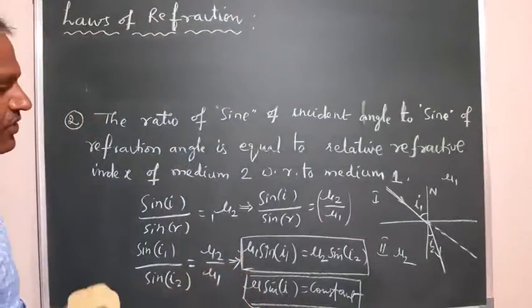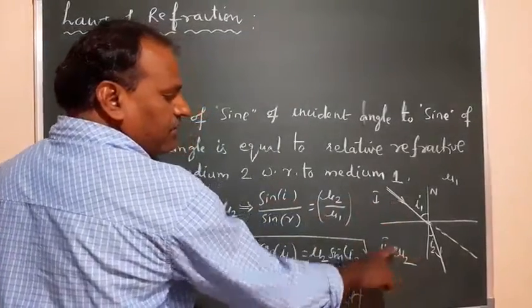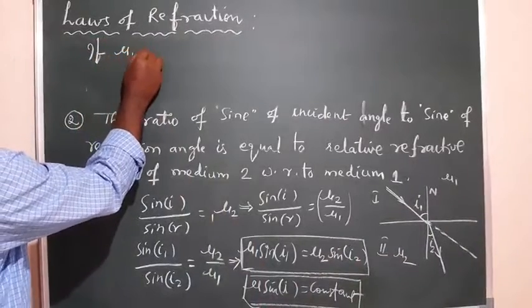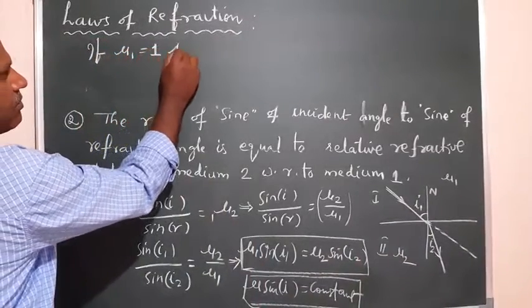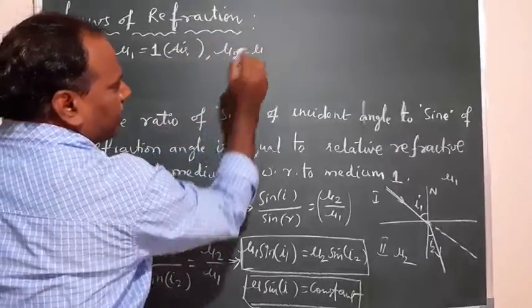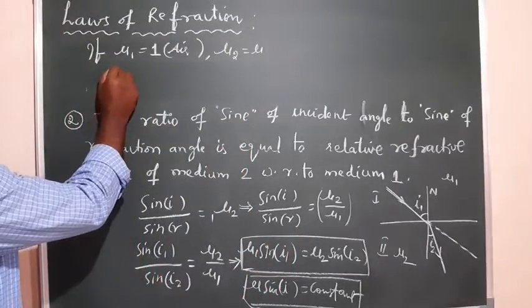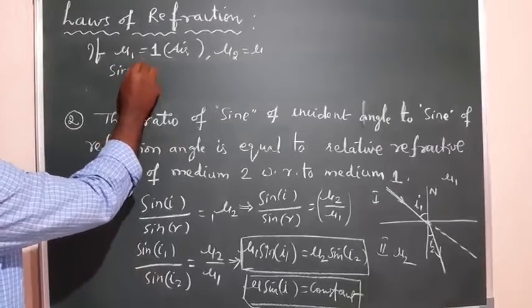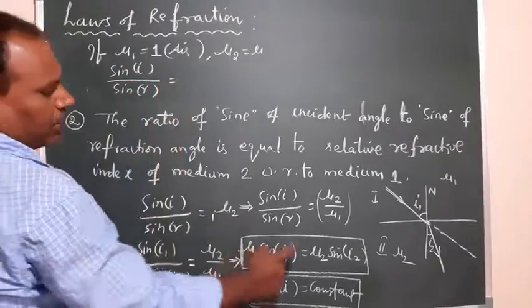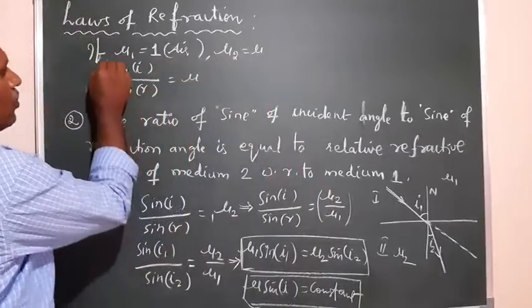I am writing this equation further. If the first medium is air, and the second is any medium having refractive index mu, then mu 1 is equal to 1 because it is air. Then I can write this equation as sine of incident angle upon sine of refraction angle is equal to mu 2 by mu 1, where mu 1 is 1, so it is mu only.